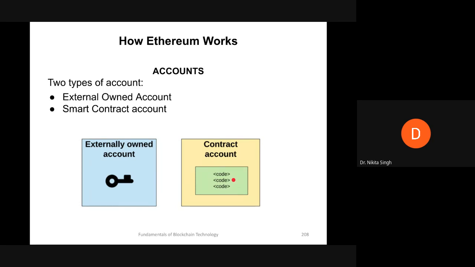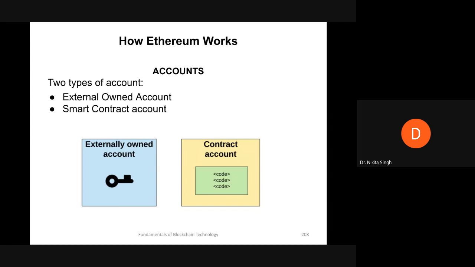Why do we have this contract account? Because it may need to hold some Ether value, some amount associated with it, which is transferred or received. So every contract has its own account, which also has a unique Ethereum address.